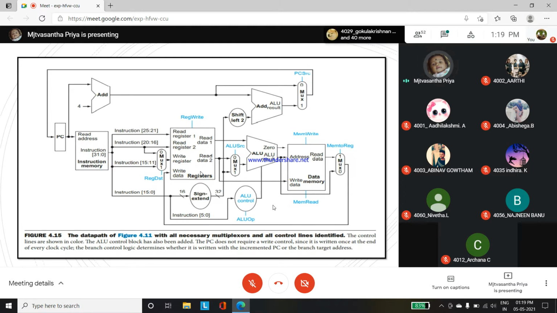Here it is already defined as the ALU opcode, right? So that opcode control signal works. It defines the 7 other control signals, okay? So 7 other control signals are used. Informally we determine how to set these control signals during instruction execution, okay? This describes the function of the 7 control lines, okay?